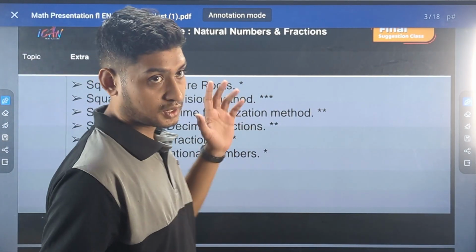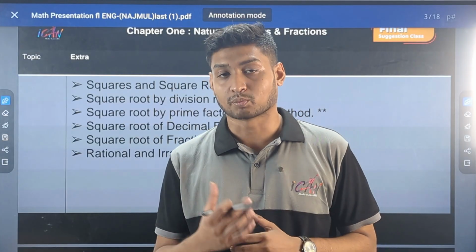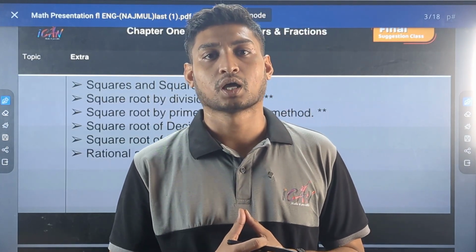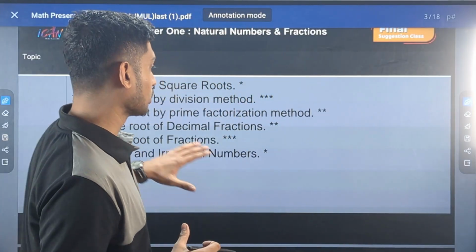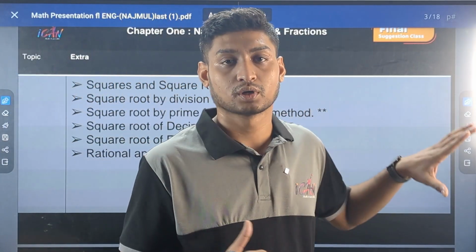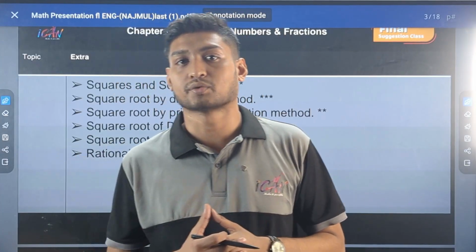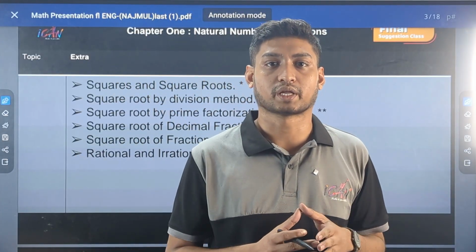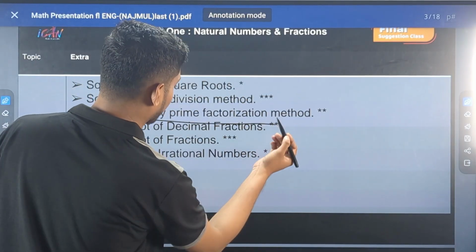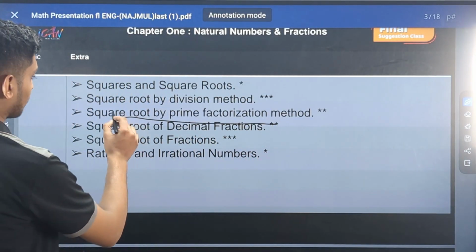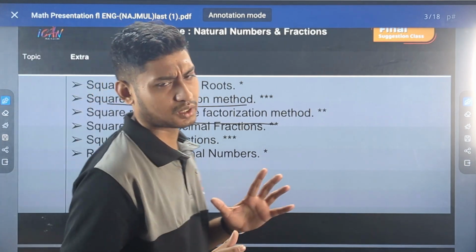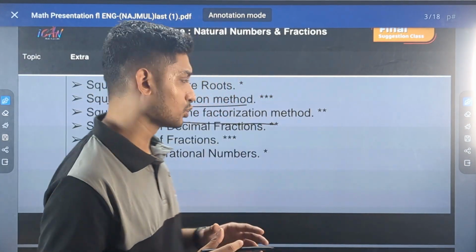Dear students, besides those topics, we have also identified some topics. Those are also very important for the Cadet College admission test, but you won't find this in your class 6 textbook. Rather, you have to look for this in other reading materials like different guides or textbook of class 7. So these are square root by prime factorization method, which is a very important topic, square root by division method, and basic concepts about square roots and squares. Okay, so let's move to chapter 2.